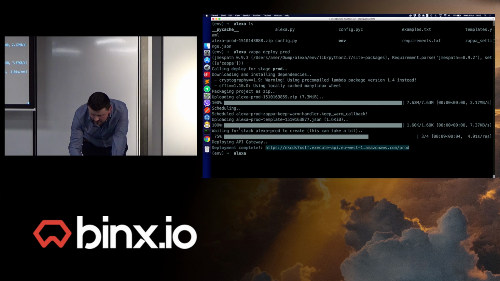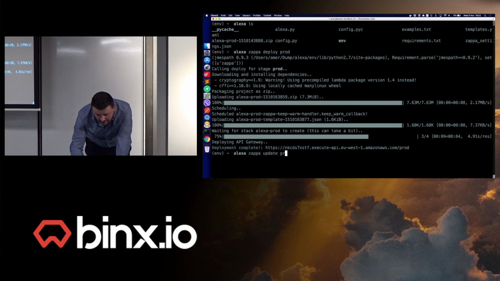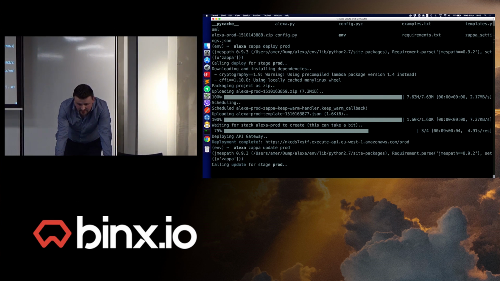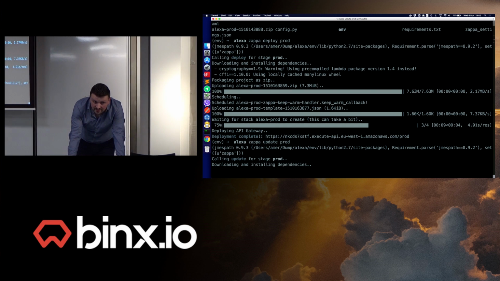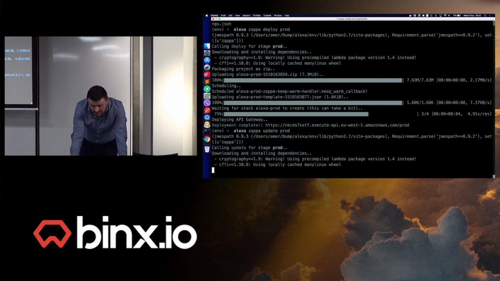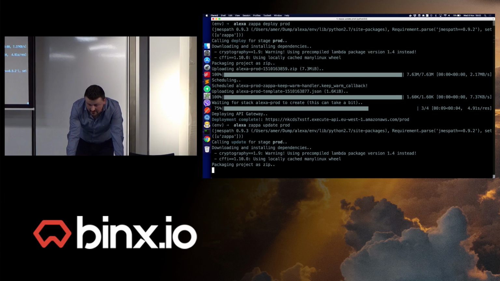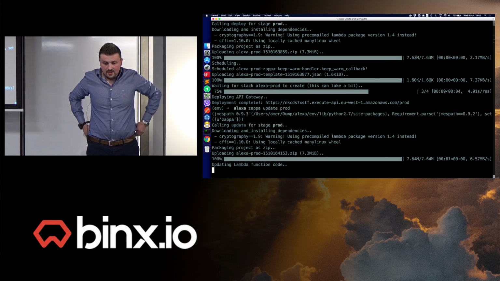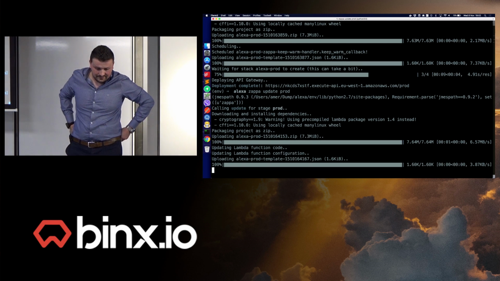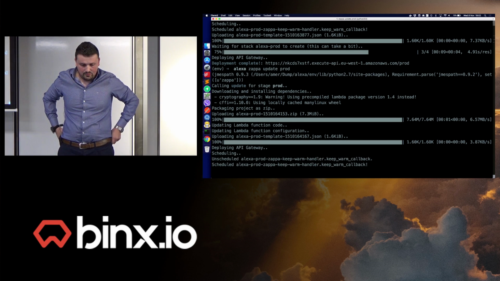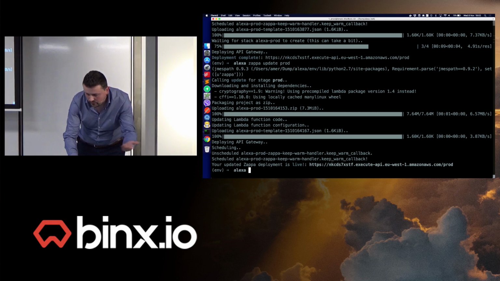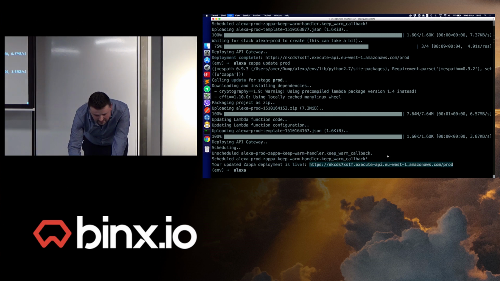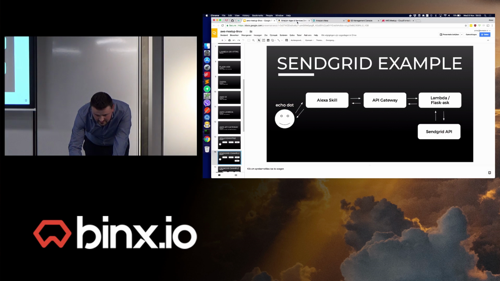In this case, I don't have to deploy it. I can just say Zappa update and then prod. It will do the same thing. It will create another zip file of this directory, update my function, and that's going to be it in this case, because the API gateway is already there. So it will update it, deploying again, and it will have the same URL. So I'm going to copy paste that URL again because I'm going to need it in my Alexa skill in this case.